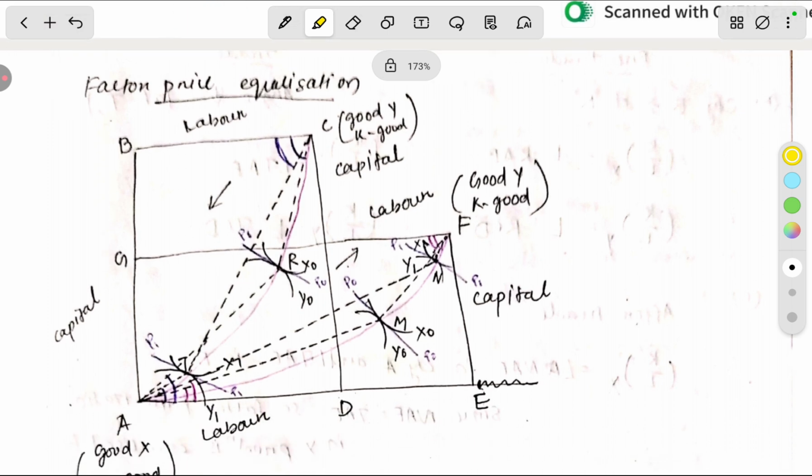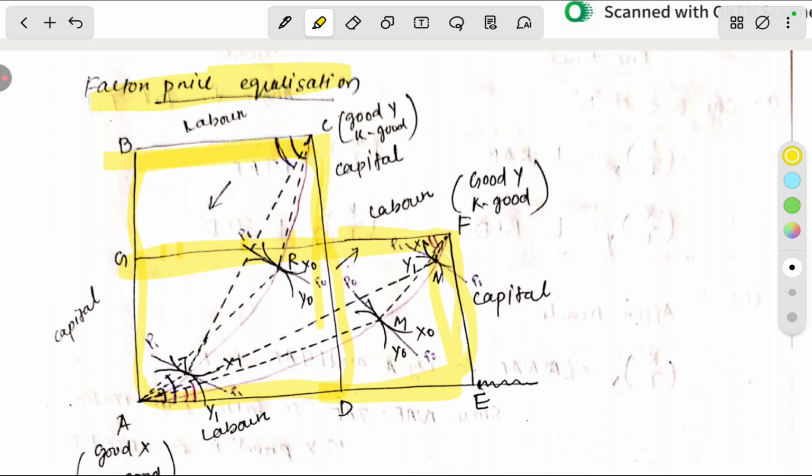Then we will understand what the price equalization theorem is as a whole. So we decompose, or put one diagram on another. Before we understand this diagram, we have already understood each and every diagram in detail. Now we are going to discuss the combined diagram.